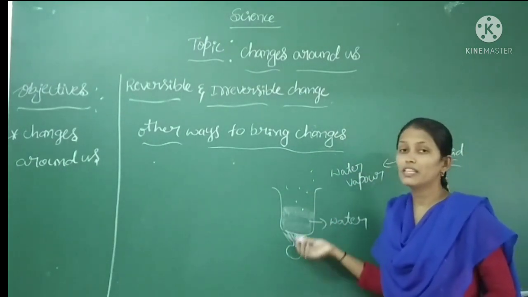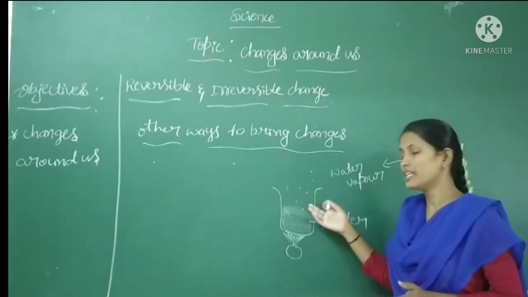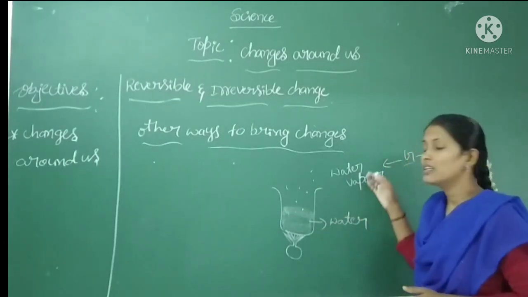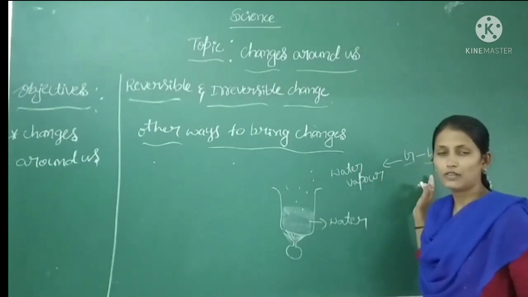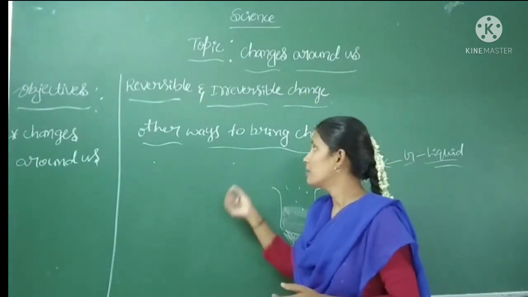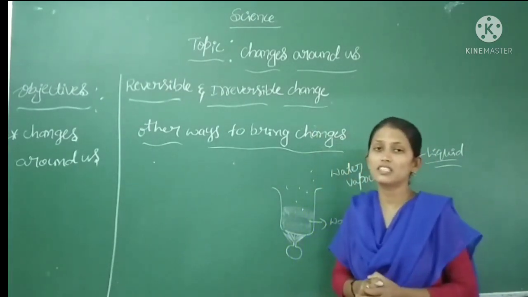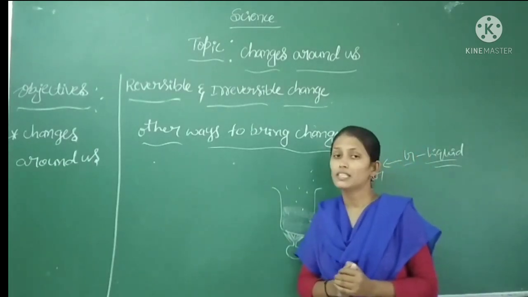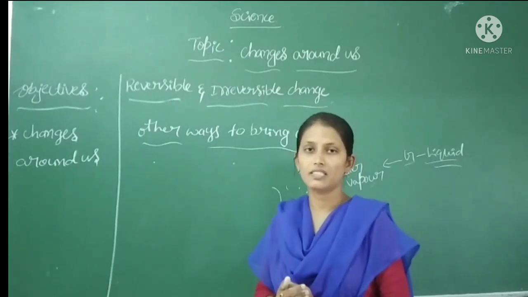When you give heat, they will be converted from liquid state to vapor state. On cooling, the water vapor will be converted again into liquid form. This is also one kind of change we can make. This is also one kind of reversible change, right? So now let us go on to the next activities.